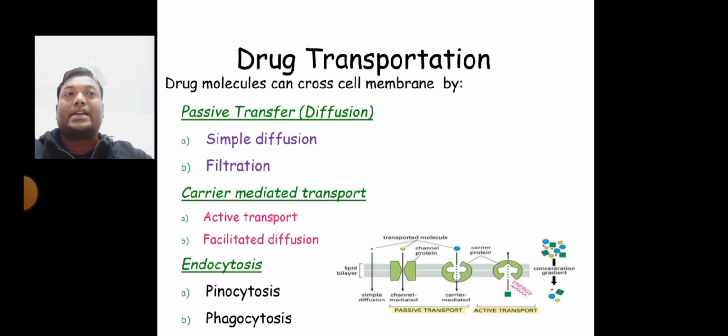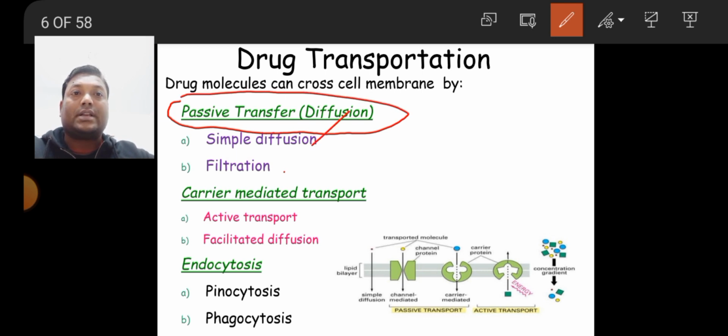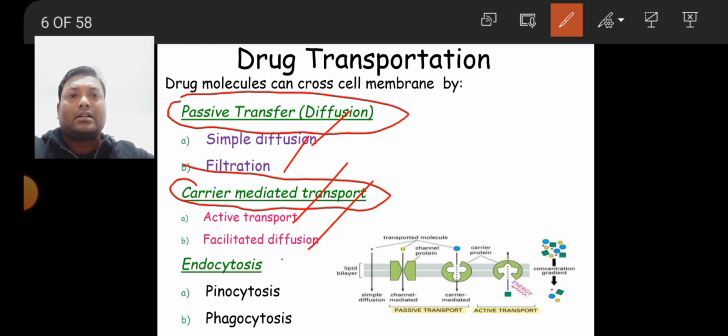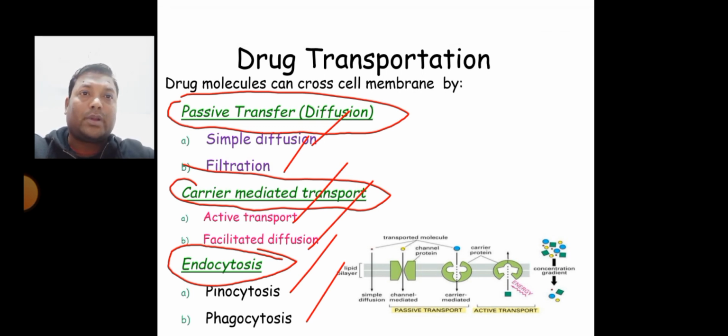So there are different phases and processes through which drug transportation takes place. These processes are either passive transfer, or passive diffusion, meaning simple diffusion and filtration, or carrier mediated transport. Carrier mediated transport is active transport or facilitated diffusion. Some drugs are also absorbed via endocytosis, pinocytosis and phagocytosis. These are the steps through which drugs pass through cell membranes. We'll discuss them one by one.